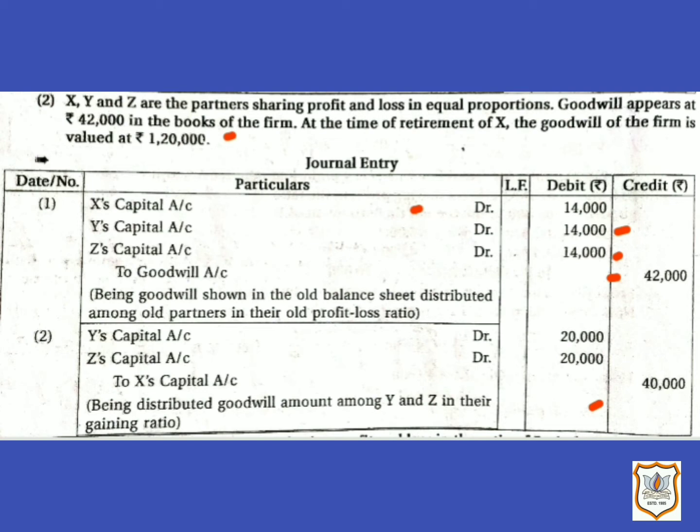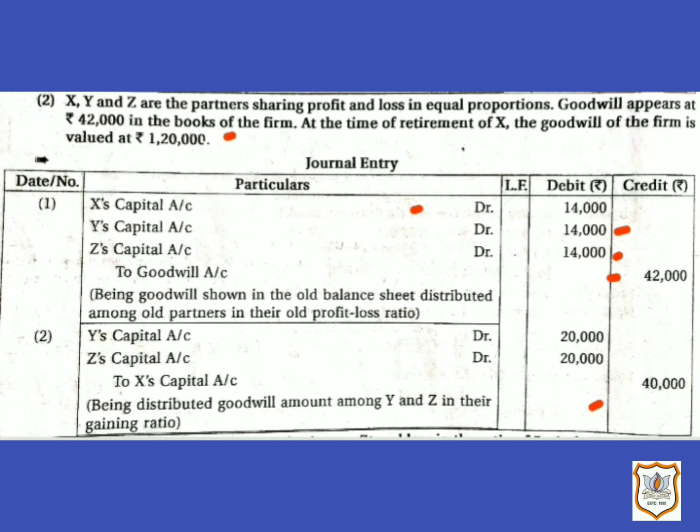So here we are not given gaining ratio as well as new profit and loss sharing ratio. So we know that in such a situation, gaining ratio will be the same as old profit and loss sharing ratio. So here gaining ratio will be 1:1.